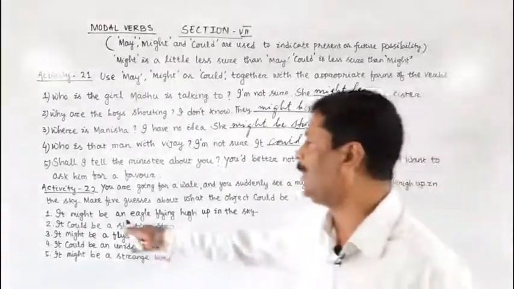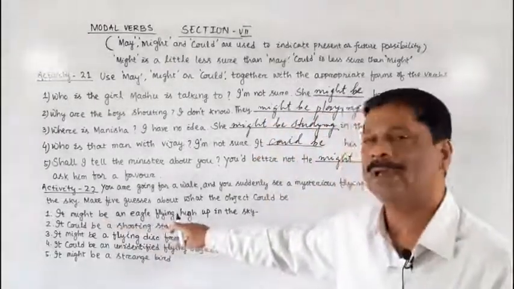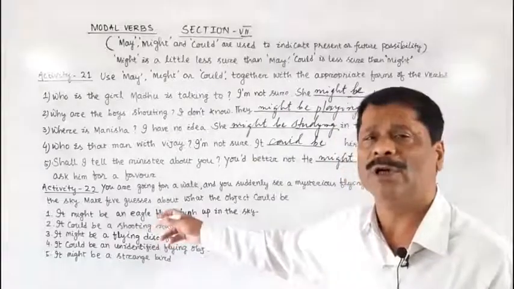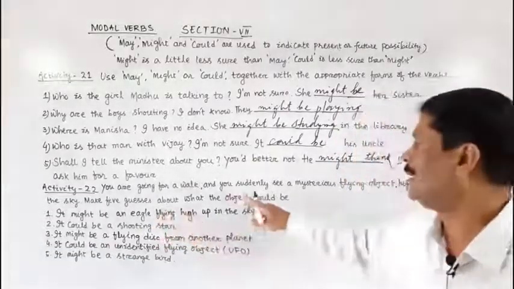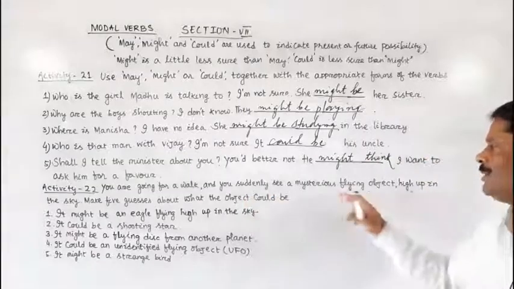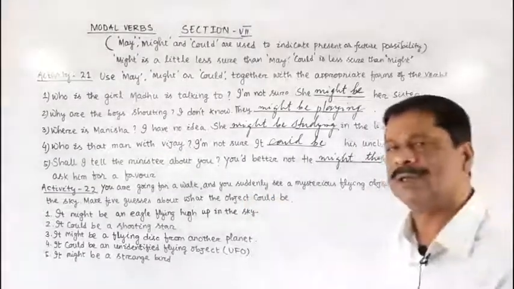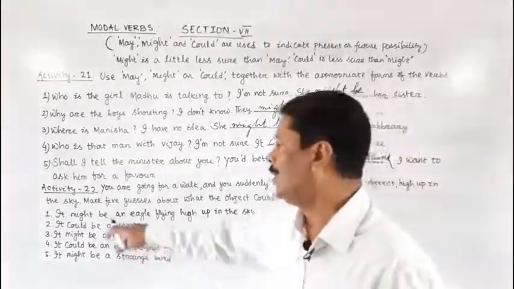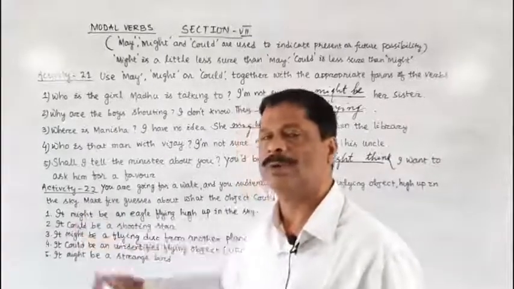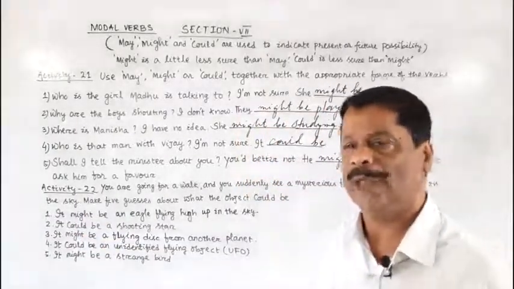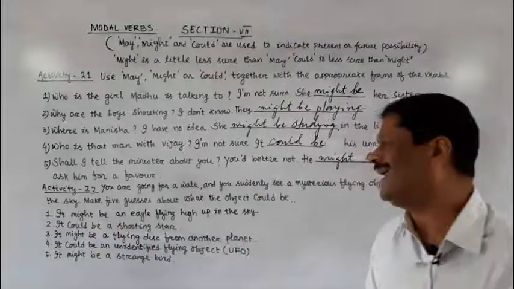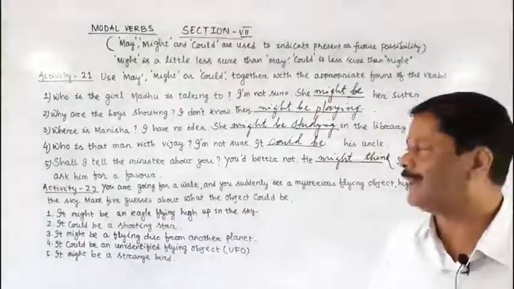It might be an eagle. It might be an eagle, and you are not sure what that mysterious flying object is. Since you don't know, you have to use the modal verb might or could or may. It may be an eagle flying up in the sky.